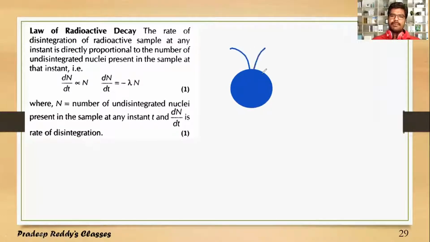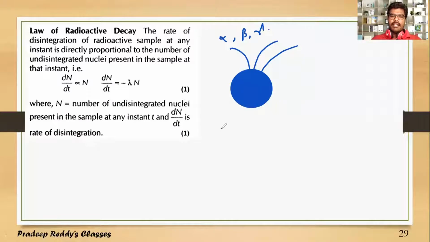It emits alpha, beta, and gamma radiations. When the nucleus is undergoing disintegration, that means as the particles come out from the nucleus, the number of nuclei in that sample will decrease.